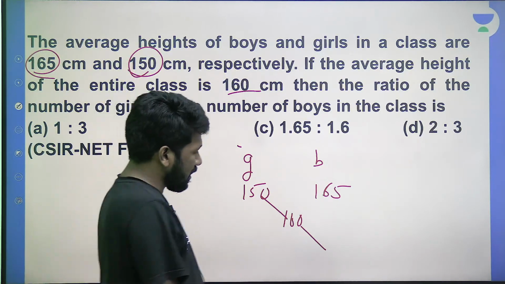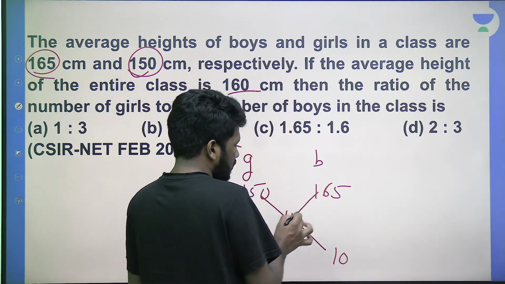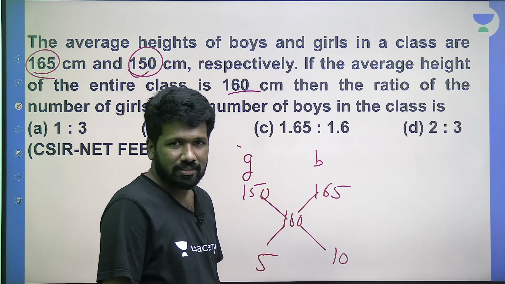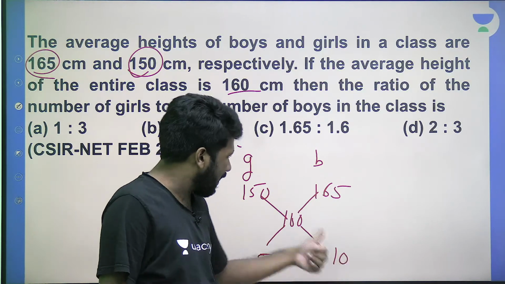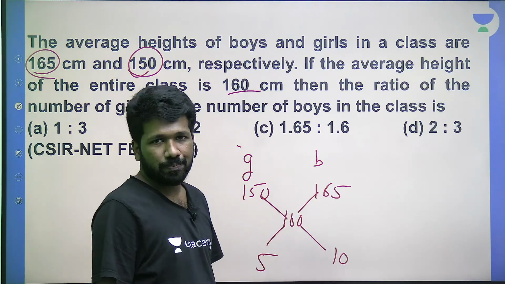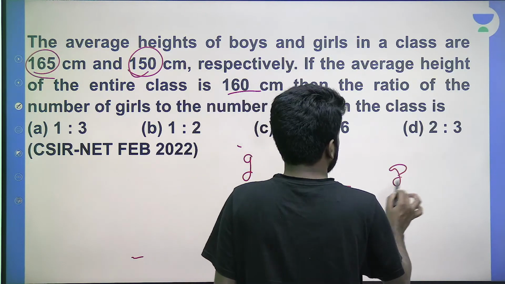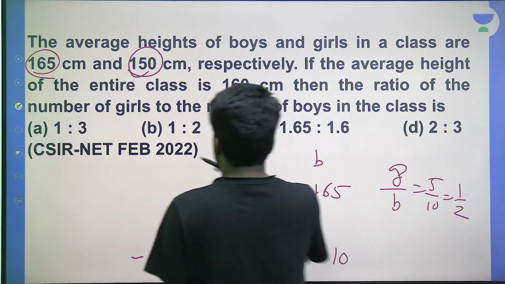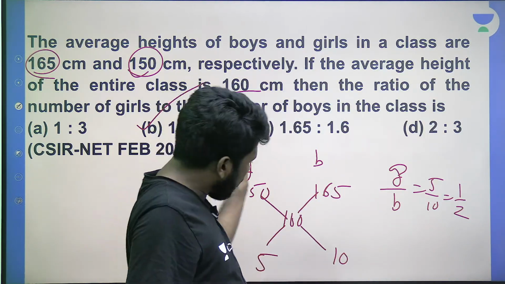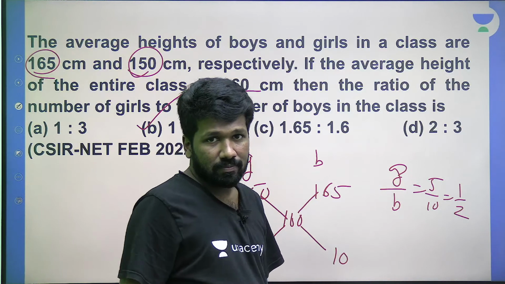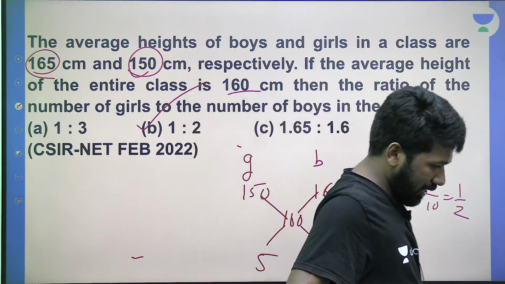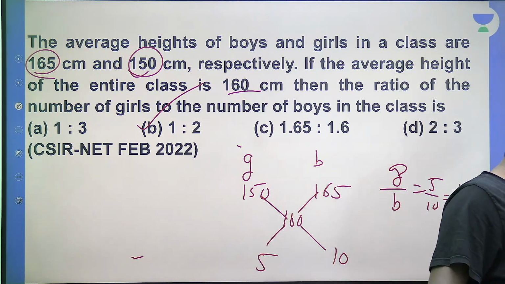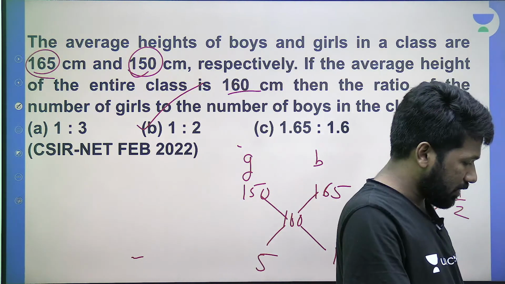So the distance of 150 and 160 is 10. The difference of 165 and 160 is 5. And that is it. The answer you got, 5:10, is the girls to boys ratio. Girls to boys ratio will be 5/10. 5/10 is 1/2. So option B is the answer. Diagonally, you have to write the distance. That is important. Why write the distance diagonally? That also I have explained in the previous lectures on the alligation trick.